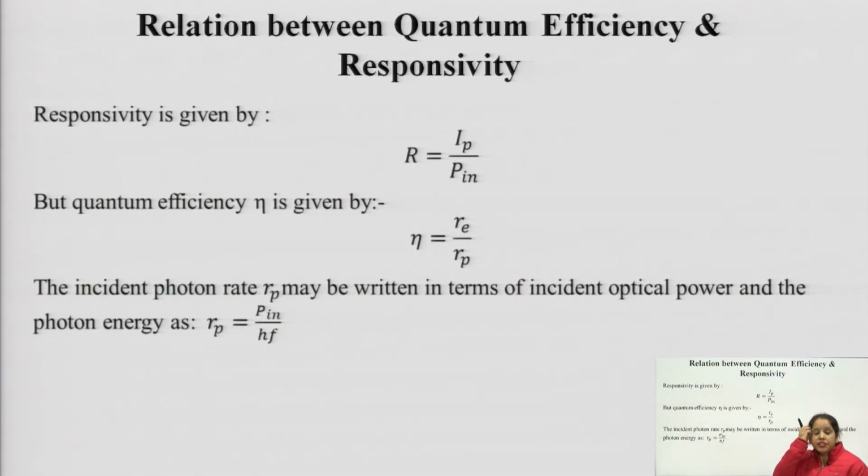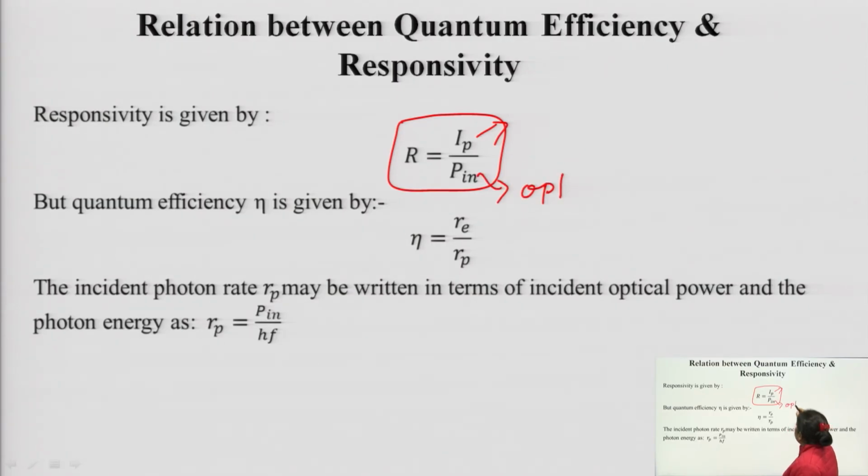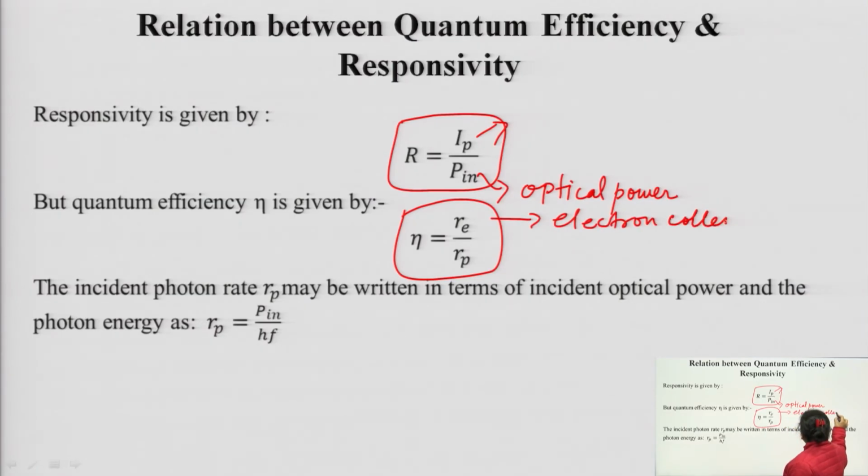Now, let us look at the relationship between the quantum efficiency and the responsivity, because both of these are important parameters for determining the performance of an optical detector. As we have gone through both, it is already known that responsivity is given by the ratio of the optical current and the optical power, and efficiency is electrons collected divided by incident photons.